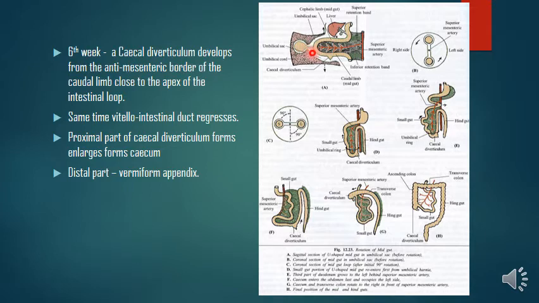It regresses totally. And the proximal part of the cecal diverticulum enlarges to form the cecum, whereas the distal part is narrowed and grows in length to form the vermiform appendix, right? So the cecal diverticulum appears at about the 6th week of intrauterine life.